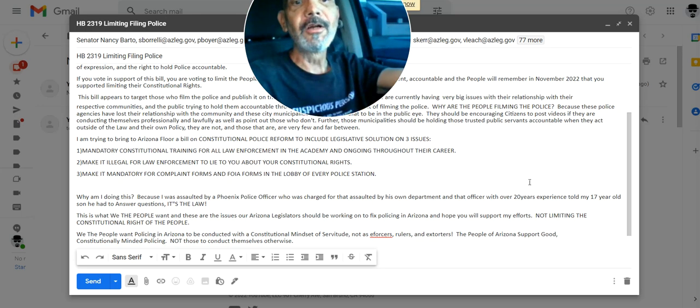I'm trying to bring to the Arizona floor a bill on constitutional police reform to include legislative solutions on three issues: mandatory constitutional training for all law enforcement in the academy and ongoing throughout their careers; make it illegal for law enforcement to lie to you about your constitutional rights; and make it mandatory for complaint forms and FOIA request forms to be in the lobby of every police station. If any legislator argues with that, they're arguing with the Constitution.